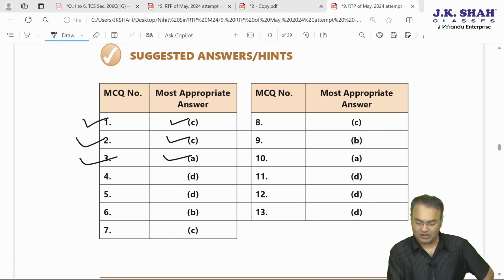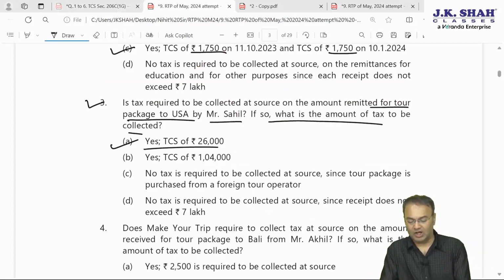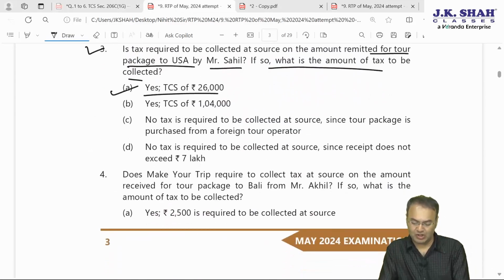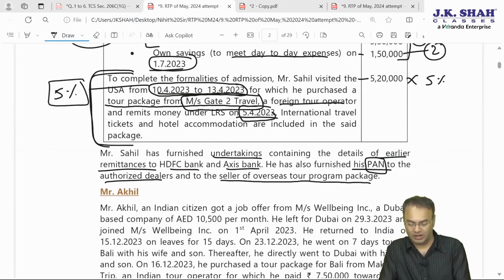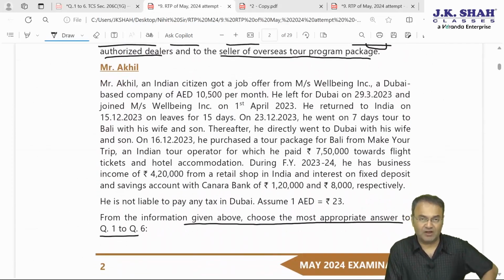Option A is the correct answer. Our answer is correct. Okay, now we have 3 more questions for another person, Akil. As far as Akil is concerned, we have one paragraph.